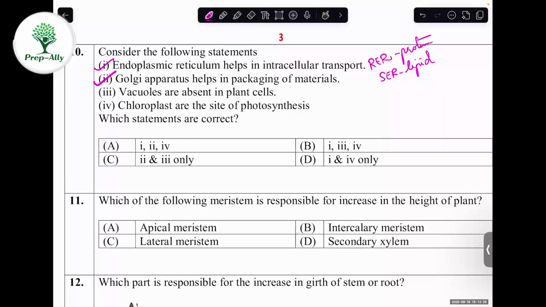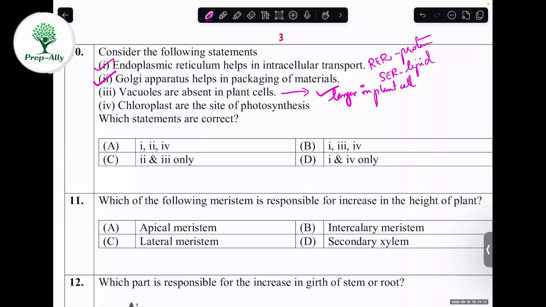What about the third one? Vacuoles are absent in plant cells. No, vacuoles are present in plant cells, because vacuoles play an important role in plant cells more than in animal cells. There is more water retention in plant cells, and vacuoles are necessary to maintain turgor pressure. In fact, vacuoles are larger in plant cells compared to animal cells. So this third option is not correct; it's a false statement. The fourth one, chloroplasts are the site of photosynthesis.